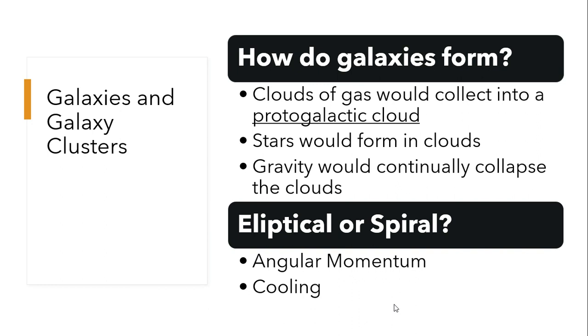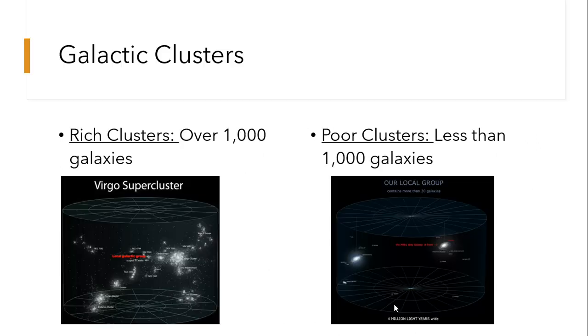Now, galaxies can come in several shapes, but two of the most common types are elliptical and spiral. And the rotating disk that I talked about would become either an elliptical or spiral galaxy based on their angular momentum, or how fast they're spinning, and its cooling process.